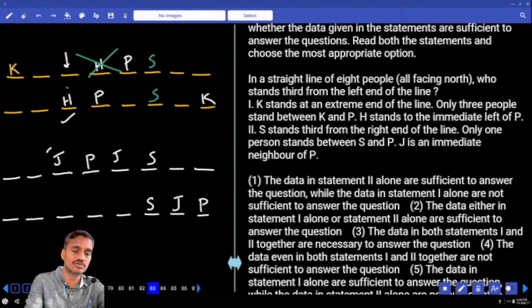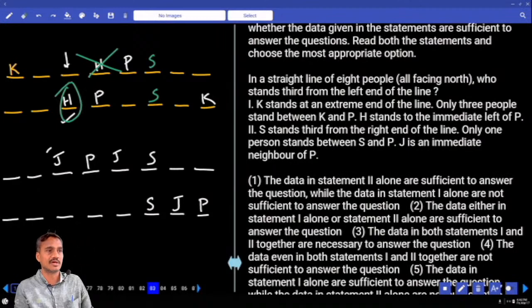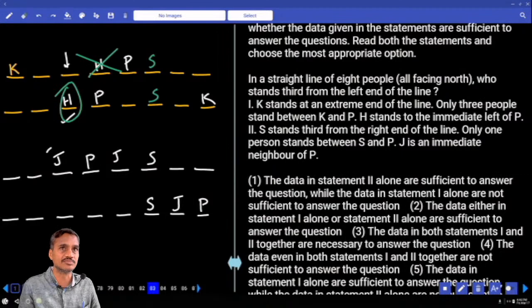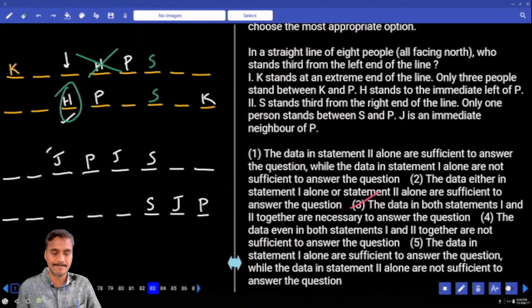As this case is ruled out, now we are left with only one person. Are you getting the answer or not? So what is your answer? By combining both the statements, both the statements are required. Choice 3 is the answer, question number 83.